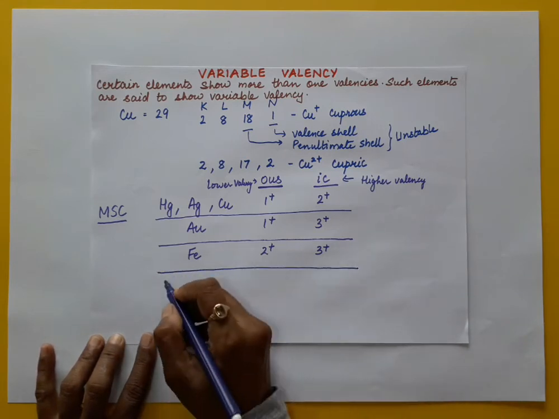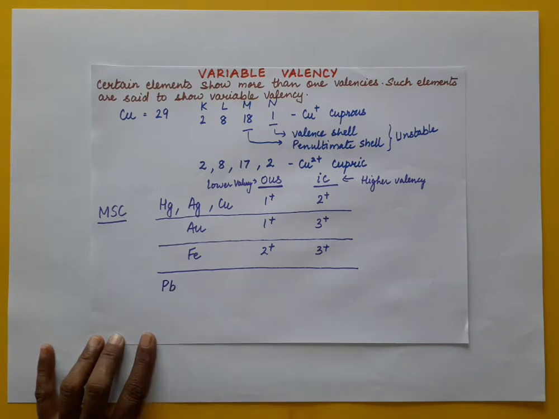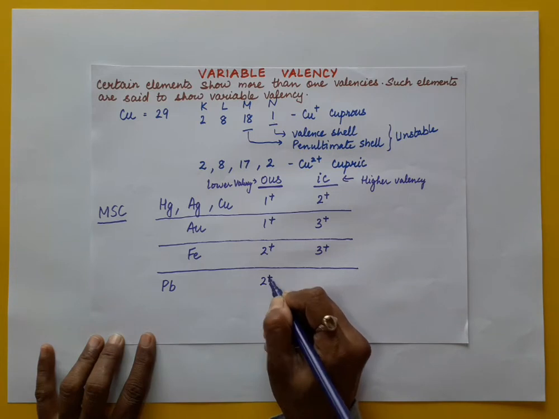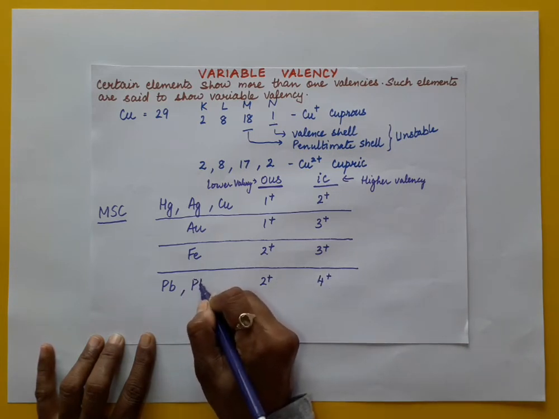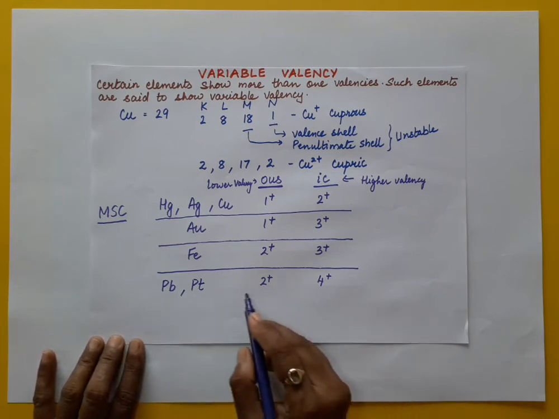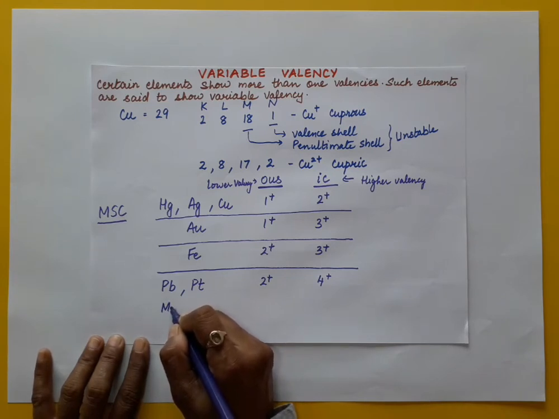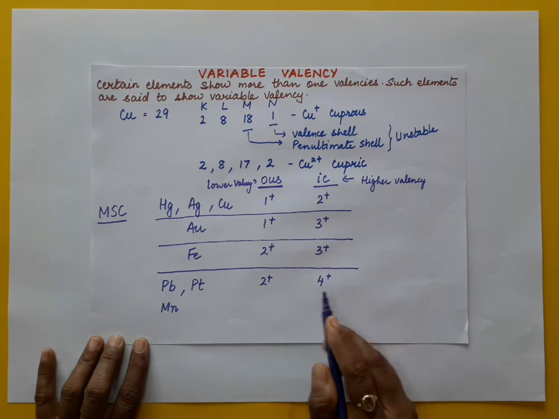Those are lead, Pb. Plumbous is 2 plus and plumbic is 4 plus. Platinum: platinous 2 plus and platinic 4 plus, Pt 2 plus, Pt 4 plus. Then we have manganese: Mn 2 plus is manganous, Mn 4 plus is manganic.